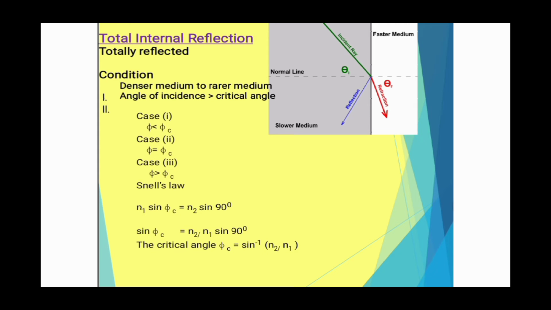In case 3, we can observe the angle of incidence is greater than the critical angle, so the light wave is reflected in the same medium, that is, the denser medium. We can get this from Snell's law: n1 sin phi c is equal to n2 sin 90 degrees. From this, sin phi c is equal to n2 by n1 times sin 90 degrees. Therefore, the critical angle phi c is equal to sin inverse of n2 by n1.